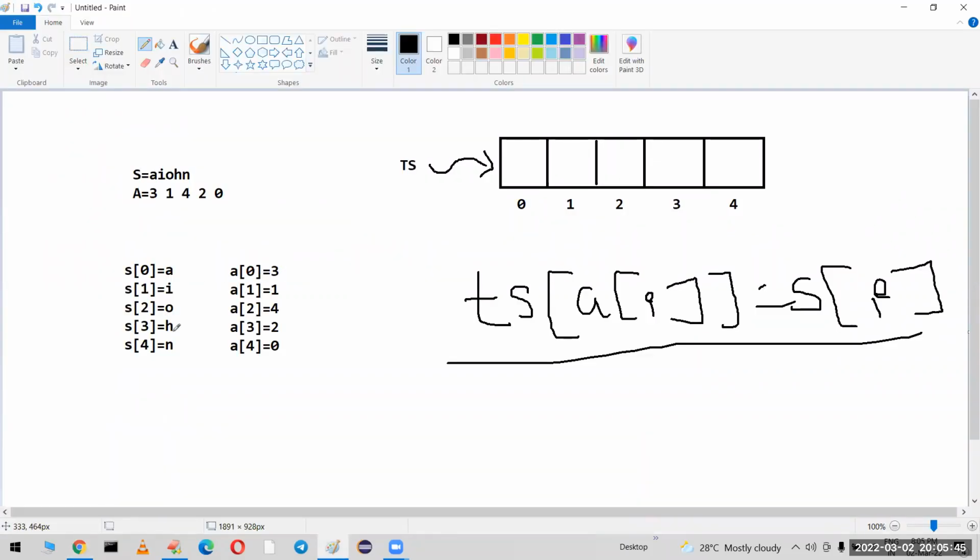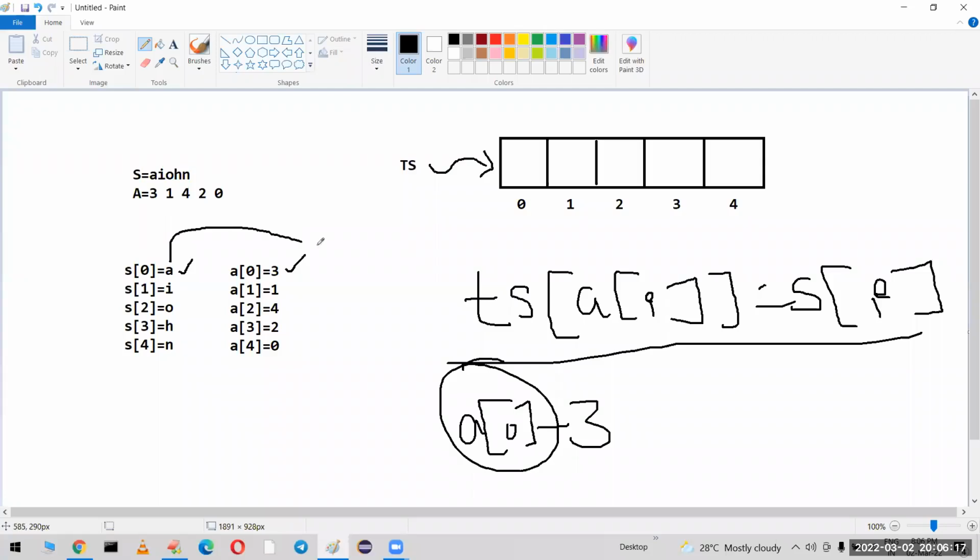The character at this position. Okay, the character at this position. Which position? For example, if you take the 0th position, A, where does it have to move? In this 0th position, which element do we have? Sir, 3. In the third location it has to move. That is the target. So target string TS of 0 is nothing but A of 0. So if you take the first character, A of 0, what is the value of A of 0? 3. So 3 is its value. That means in the third location you have to shift this particular character.